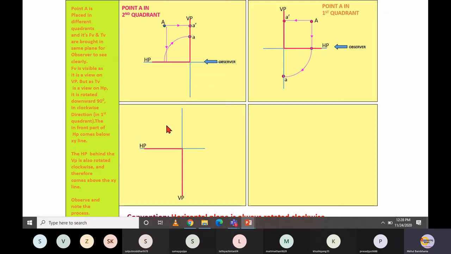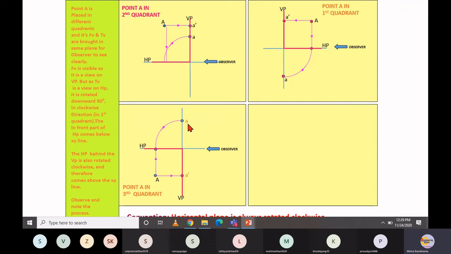What happened with the third quadrant? Suppose this is the vertical plane and horizontal plane. In that case, your object is placed over here, let's say point A. So your front view projection appears on this vertical plane, and your top view projection appears on the horizontal plane, right? As usual, you have to rotate the horizontal plane, so that once you rotate it, your top view will move above the XY line. And if it is a top view, then you have to use the small letter nomenclature without prime.